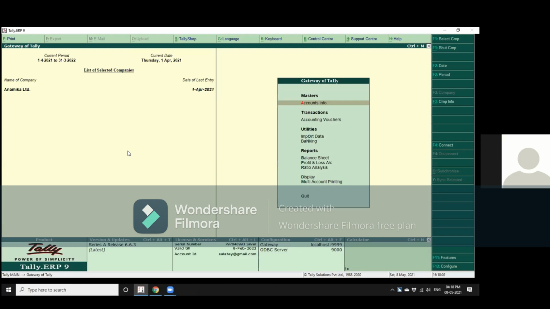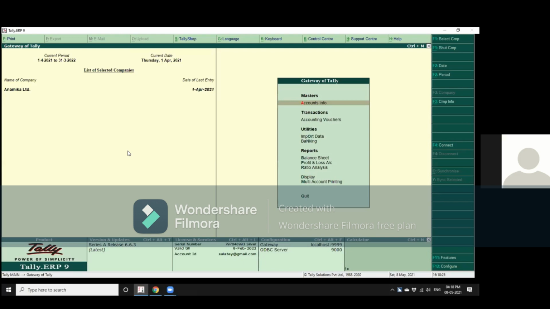Now, after utilities, the last portion is reports. Reports are basically all the data or the analysis of data. That is the balance sheet, the profit and loss account, the multi-account printing and ratio analysis, as well as display. And the last option in any set of controls in Tally is always Q for quit.